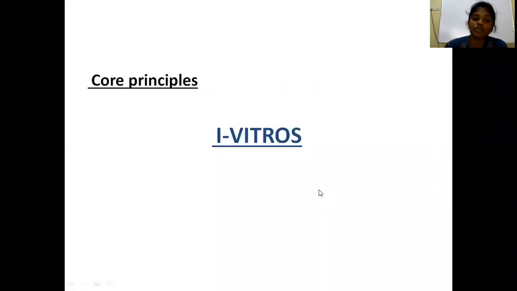Now, coming to the principles of minimal access surgery or laparoscopic surgery. What are the principles? Here you can use the mnemonic I VITROS.